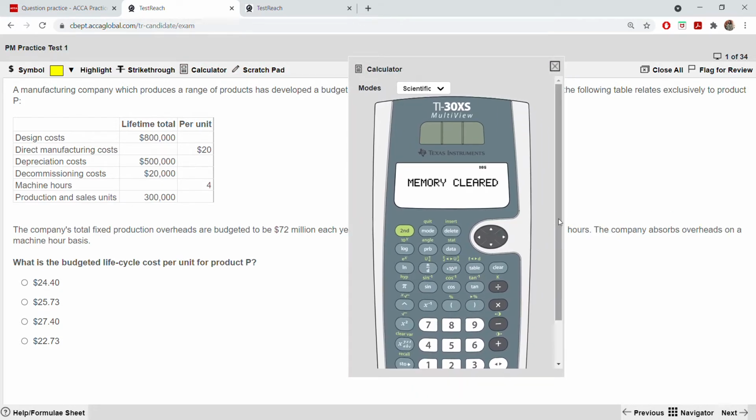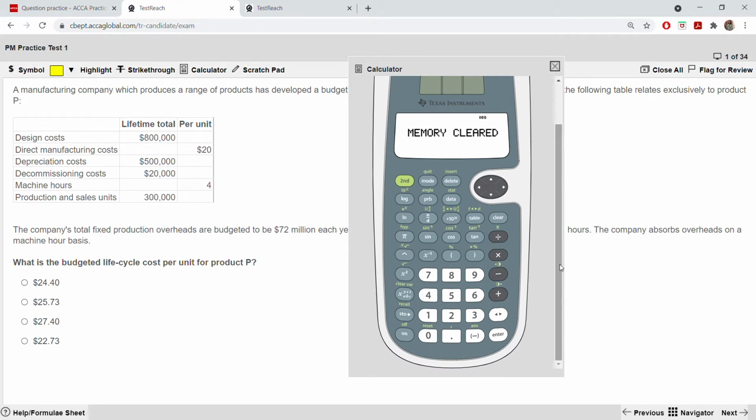You don't have this calculator option in your first three papers. This thing was not there. It is there from F5 onwards till your advanced level. So 72 divided by 96, 0.75. What is this 0.75? That is your 0.75 per hour rate. You need a rate. So what is the total manufacturing cost?